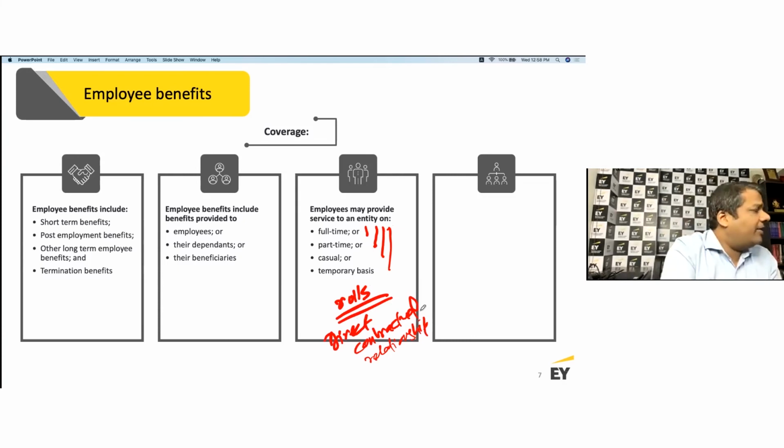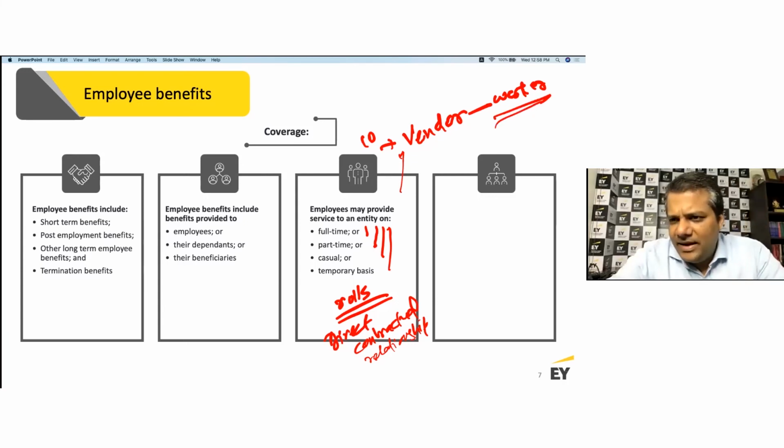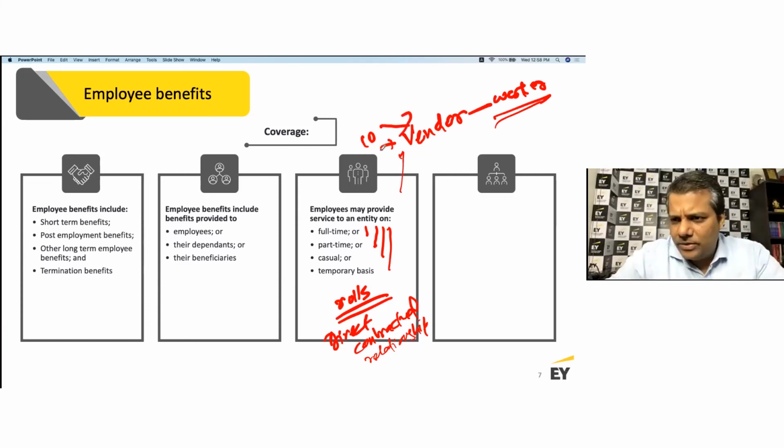But if you have an indirect contractual relationship, where you've got a vendor in between, so there is the company, then there is a vendor, and then there is this worker who is working, then you are not guided by Ind AS 19. Then there is a supplier arrangement which is put in place, and you need to deal with this appropriately under another accounting standard for its accounting and reporting.